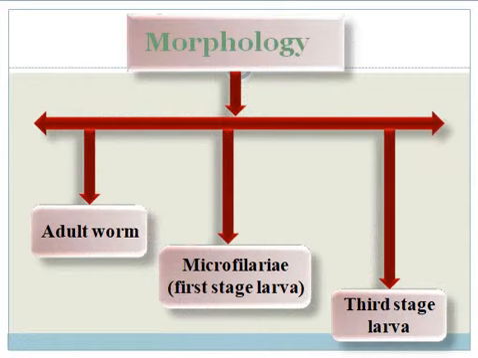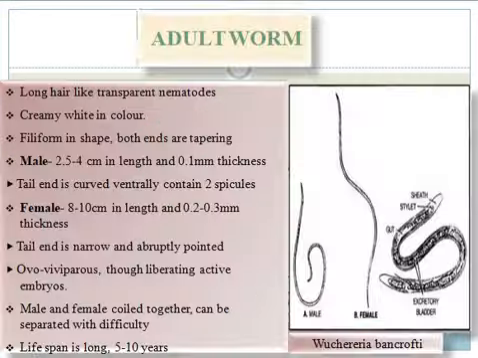Morphology. Wuchereria bancrofti exists in three different morphological forms in humans, that is adult worm, microfilariae, which is also known as first stage larva, and third stage larva. First of all, we will discuss the morphological characters of the adult worm. The adult worm looks like a transparent hair-like nematode. It is creamy white in color. Its shape is filiform, which is tapering at both ends.